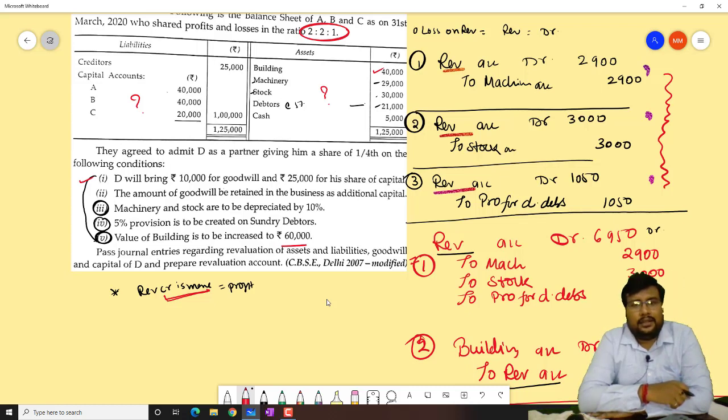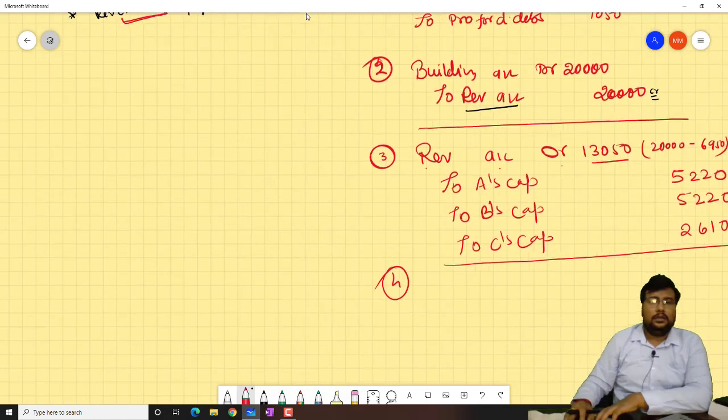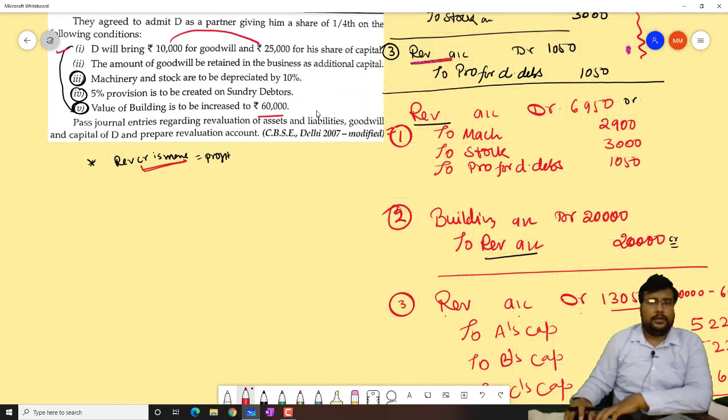D will bring 10,000 for goodwill and 25,000 for his share of capital. So bacha, how much amount is D bringing into the business? 10 plus 25, how much, beta? How much is D bringing?